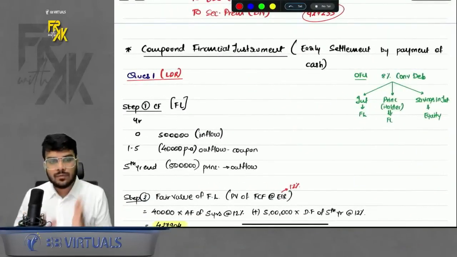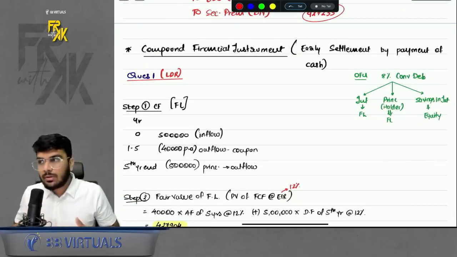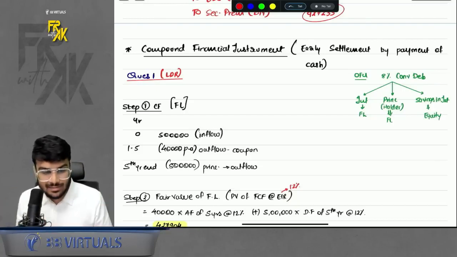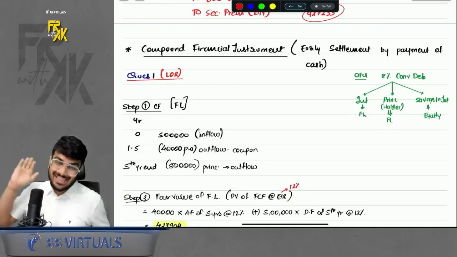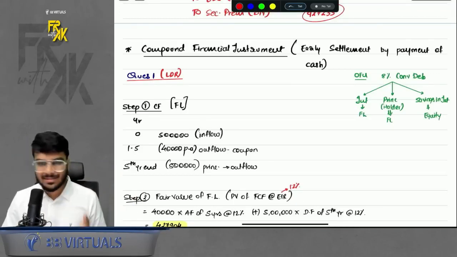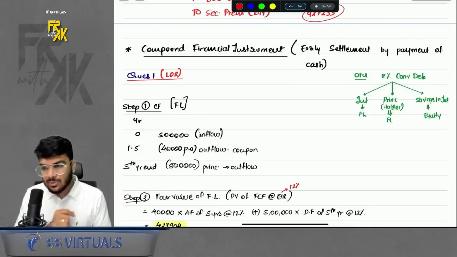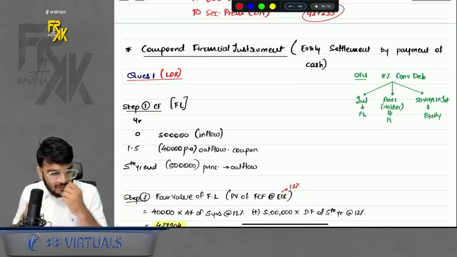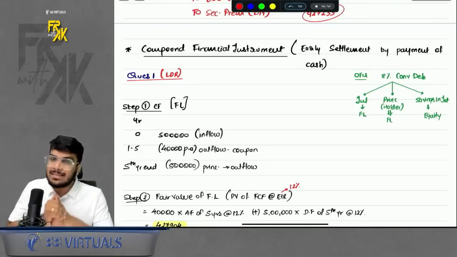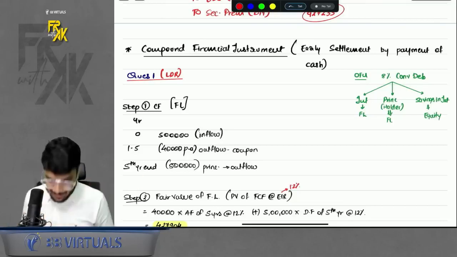Before I move forward, please remember when you're revising these questions with me, this should act as a support to you. This should not be a replacement of writing practice. Some of you might say, sir, you revised it, done, no need to write and practice. No, this is not a replacement of writing practice, guys. This is helpful just to keep you in touch, so that you do not make mistakes, and wherever you are stuck, you will come to know. But of course, writing practice is a must in each and every case. Okay, let's proceed further.